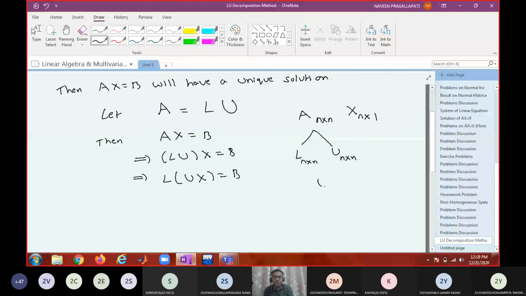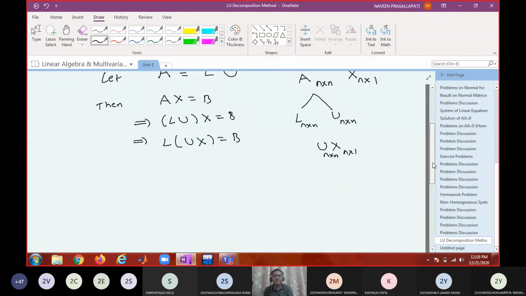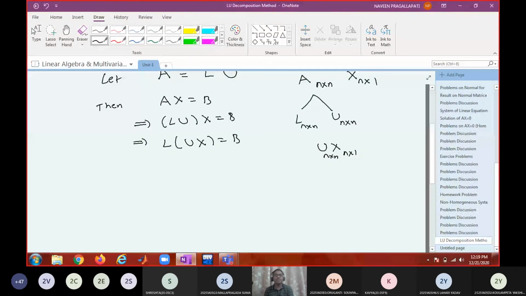Therefore, when you are multiplying U with X, this is of order n by n and this is of order n by 1. What is the resultant matrix order? n by 1, which means a column vector. n rows, one column means it's a column vector. So I will call that column vector Y. So what is Y? Y is Ux.